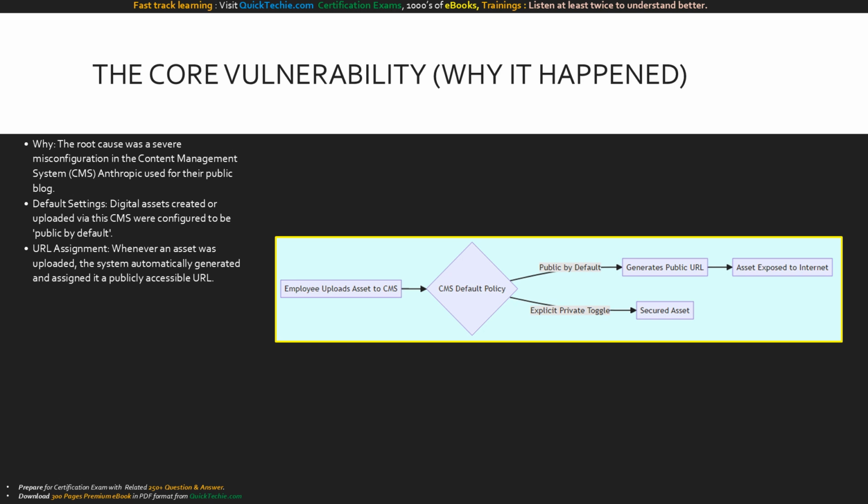Let's trace the upload workflow. When an employee uploads an asset, the CMS evaluates its default policy. Because the system defaulted to public, it immediately generated an accessible URL, leading straight to internet exposure. The secure path, requiring an explicit private toggle, was bypassed entirely by default.